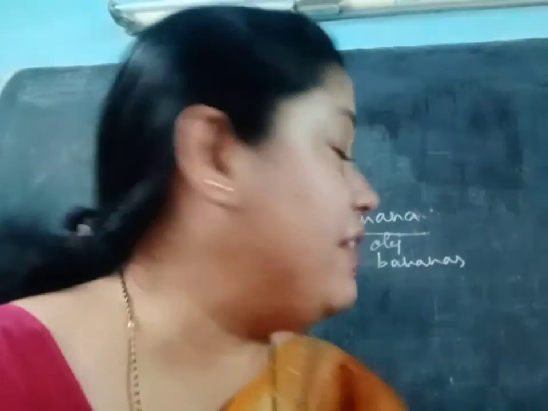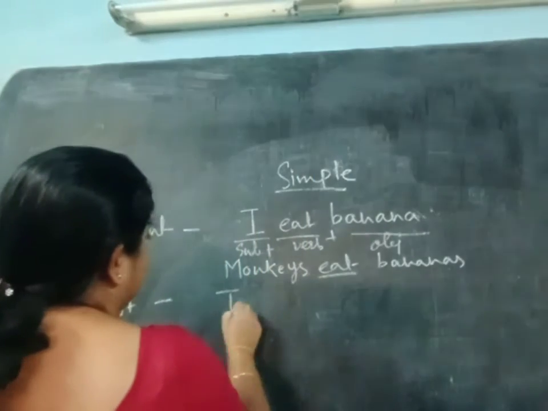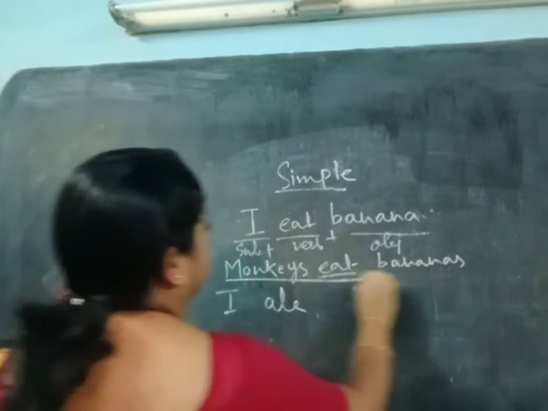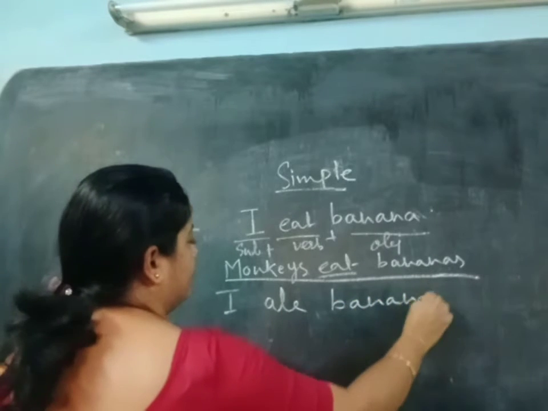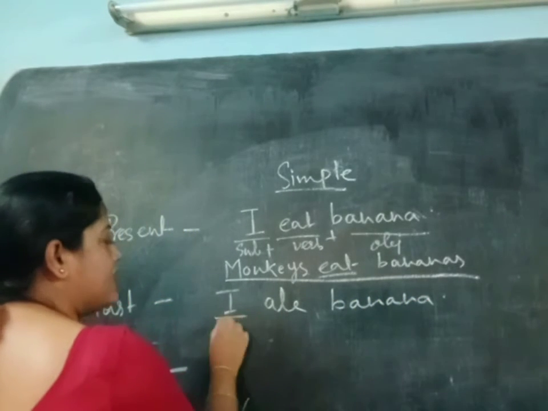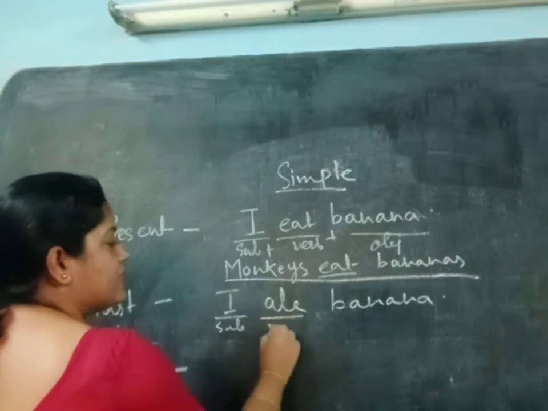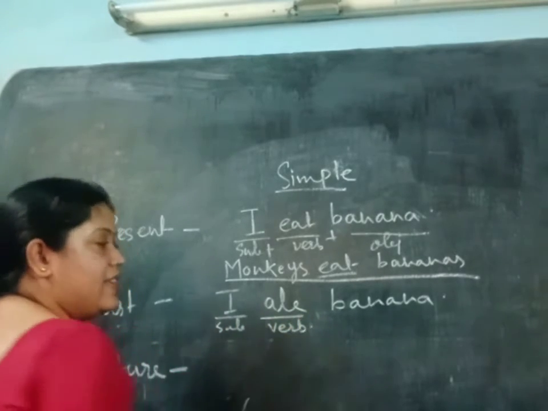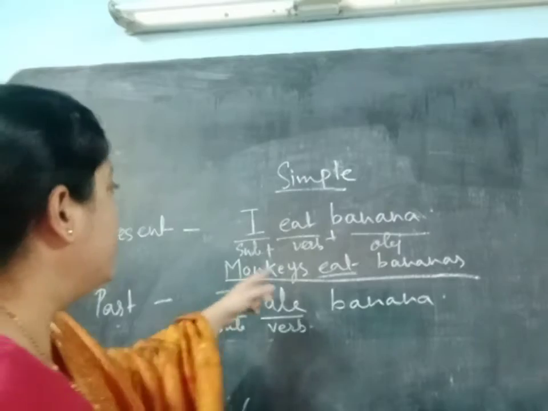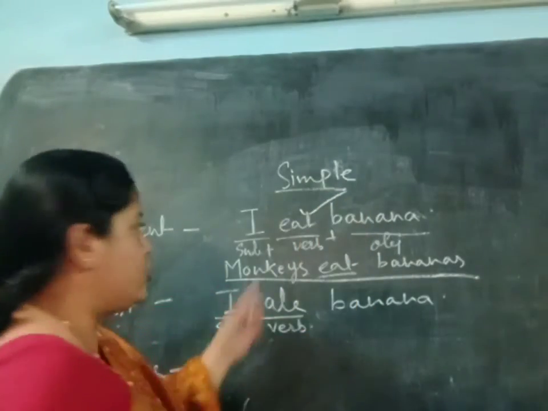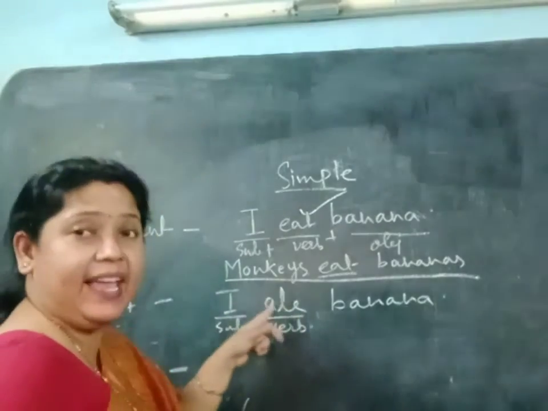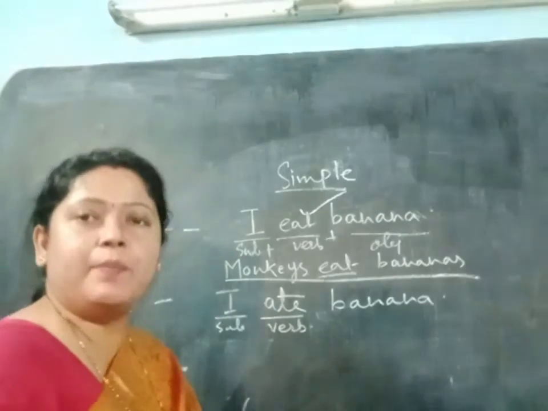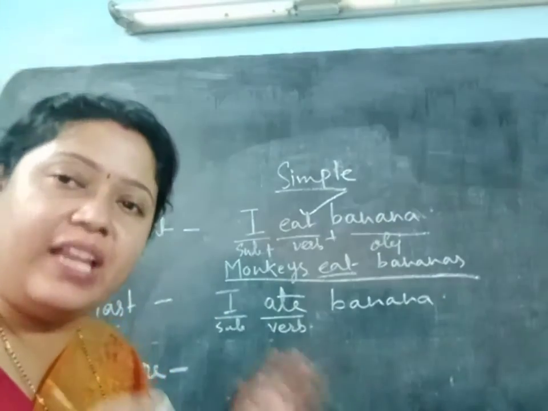Suppose I write, I ate banana, okay. So here you can see the subject I is the same, but ate, that verb, is different. You can see here the verb is eat. The verb should be in simple present form, but here it is ate. Ate means it is the simple past form of the verb eat.